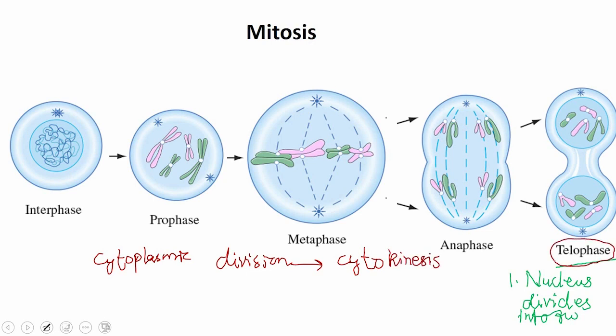All the four phases of cell division, which were prophase, metaphase, anaphase and telophase, were the phases of karyokinesis. When the cytoplasm of a cell divides into two halves completely, here the mitosis completes. This is the type of cell division taking place throughout the body in all our cells all the time.